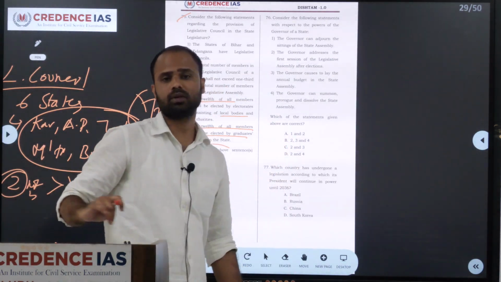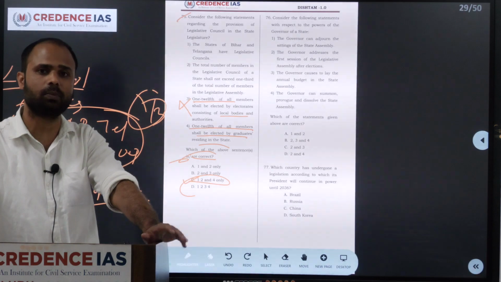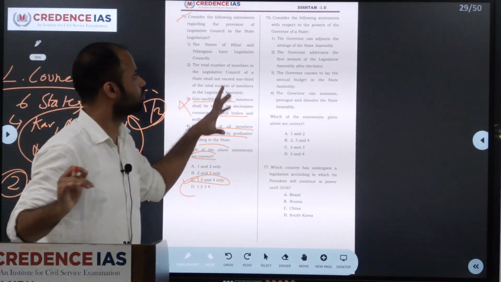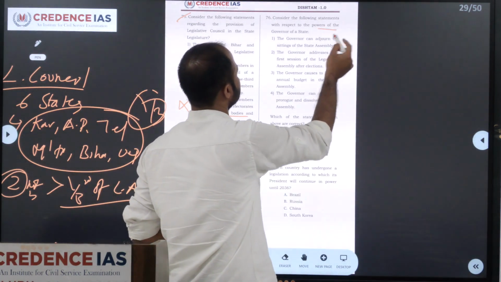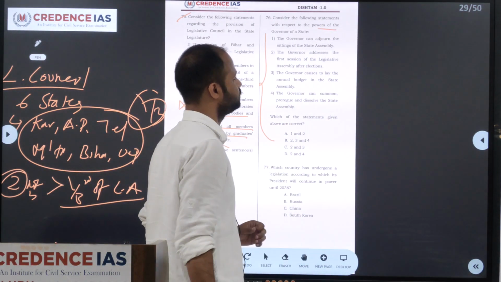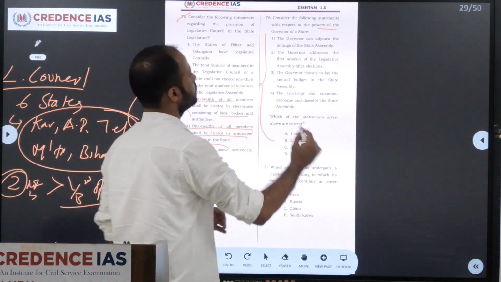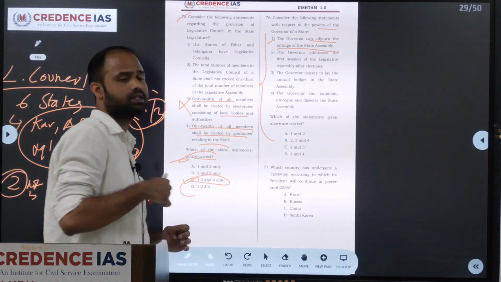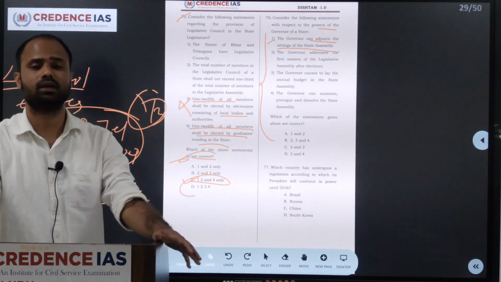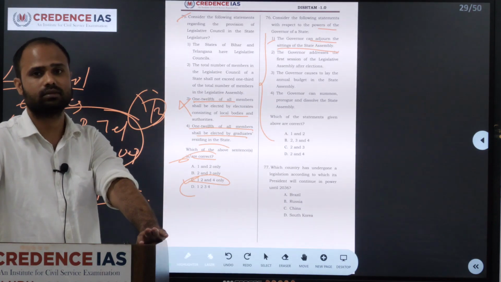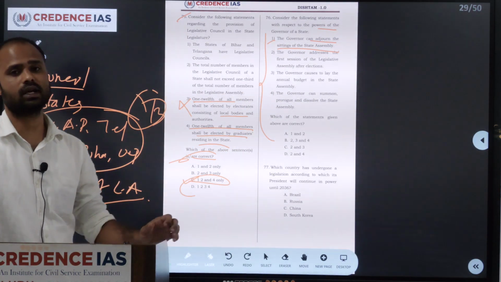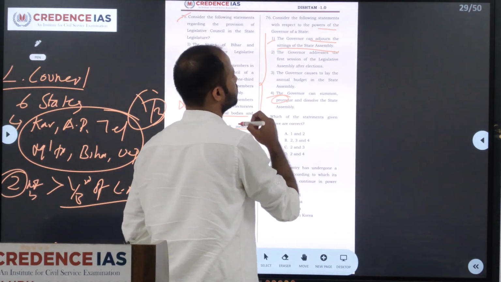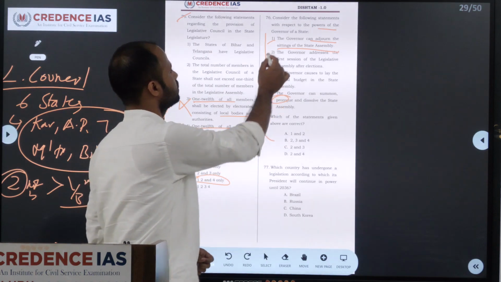The powers of the governor can be seen through legislative power, executive power, judicial power, financial power, and all of these are given, all belonging to legislative power. So in the first option, what does it say? Governor can adjourn the sitting of the state assembly. The governor cannot adjourn the sitting of a state assembly; it is the duty of the speaker. When he says adjourn sine die, then only the governor can prorogue the state assembly. So the first one is wrong.